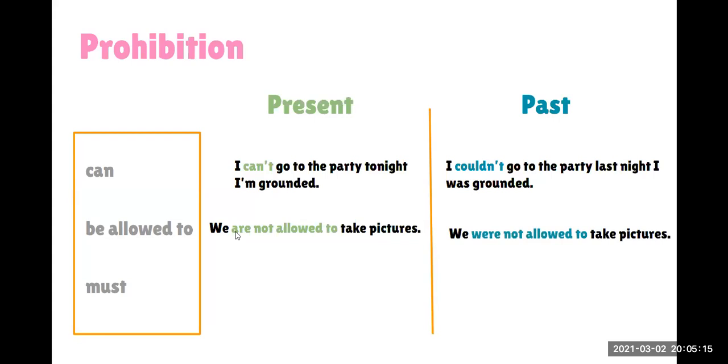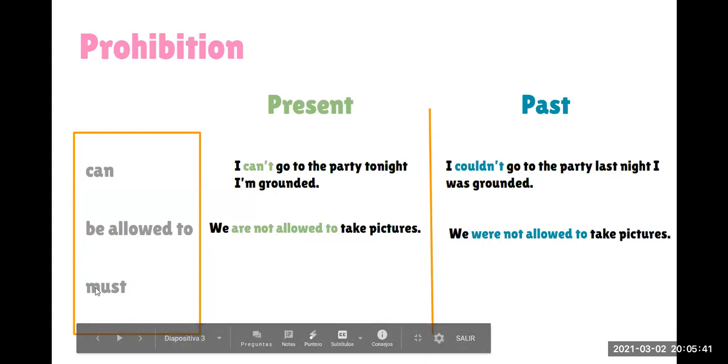As you can see, it's exactly the same. The only thing that we change is the verb to be in the past form. We can say we aren't allowed or we weren't allowed if we want to contract the verb.